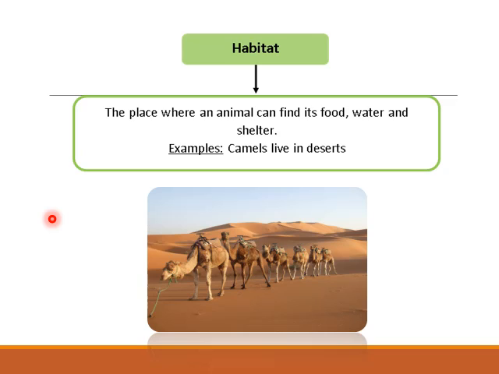This is the place where you find your food inside the fridge, you find your water, and you have your bed where you sleep. So this is your habitat. So for example, we say that the camel's habitat is the desert. Why? Because this is where they find the suitable food and the suitable amount of water they need and the suitable shelter for them to stay in and feel safe.